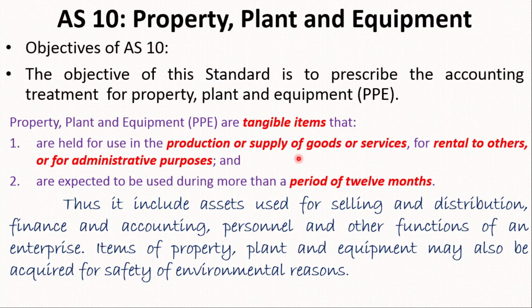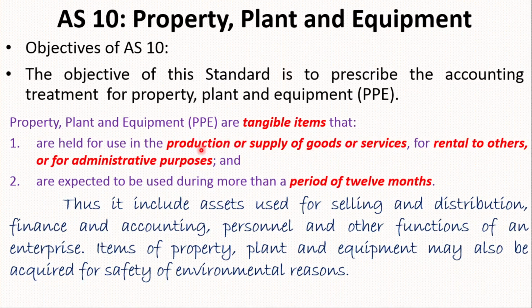So, the basic condition of PPE is that it should be a tangible item, and it should be used for production or supply of goods or services. Say, for example, your business bought an asset, or you can say purchased machinery of rupees 1 crore. So the machinery is purchased for production of goods or services, whatever it may be.